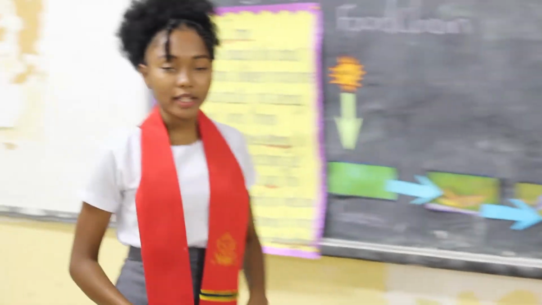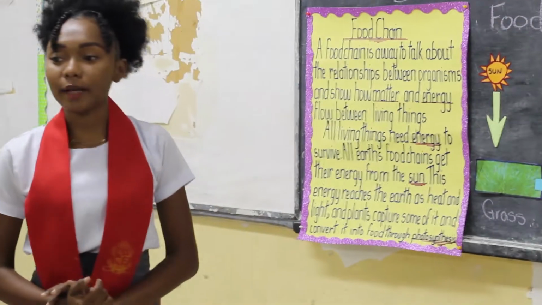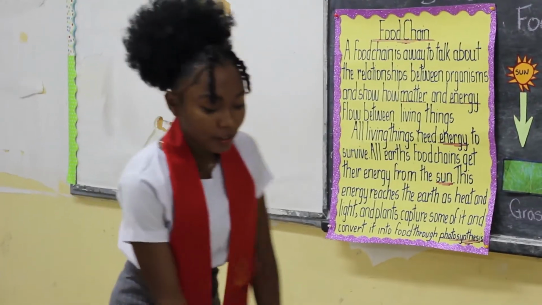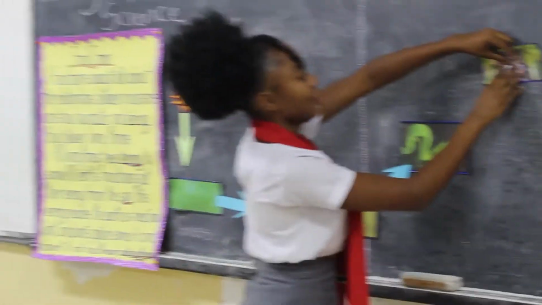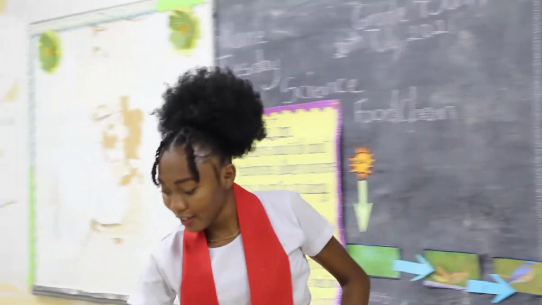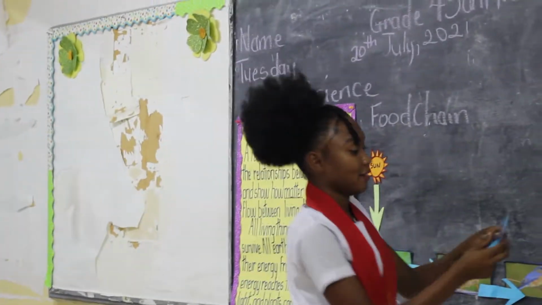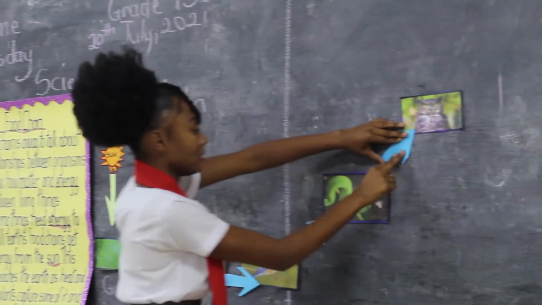Good. What ate the snake? Can anybody tell me? Yes, Steve. Steve is saying that the owl ate the snake. Good. You guys have very good retention. So the owl ate the snake.